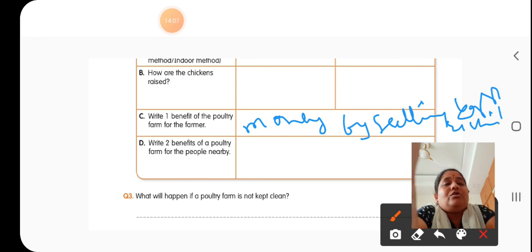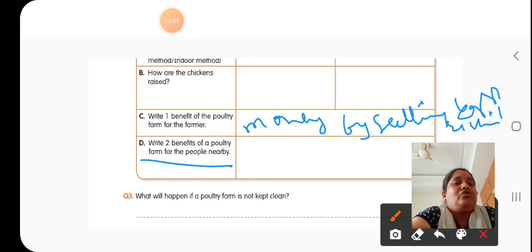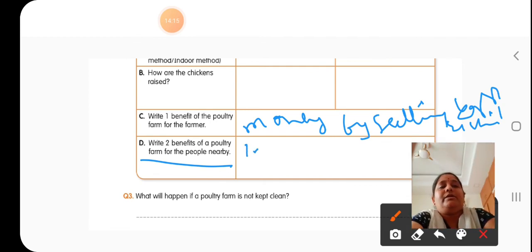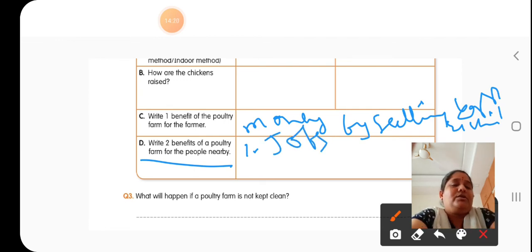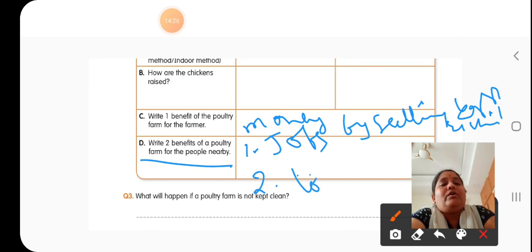Now the next one: write two benefits of poultry farms for the people nearby. The first and foremost benefit is that local people will get jobs to work in the poultry farm. And the second is that they are getting eggs and chicken at a lower cost.